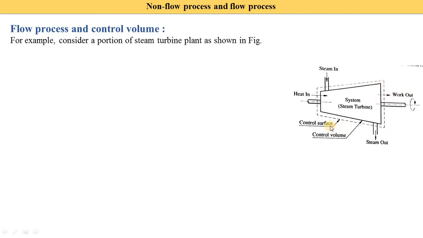Now here you see that two things are mentioned: the control surface. We make one external boundary using this dash line, which is the control surface, and the complete system is our control volume. On the control volume we need to focus our study, and here you see the steam out.